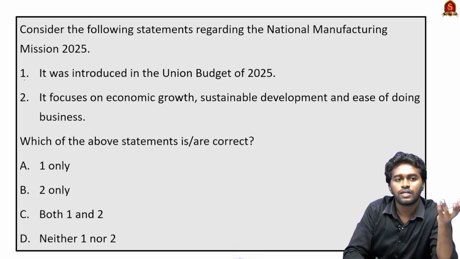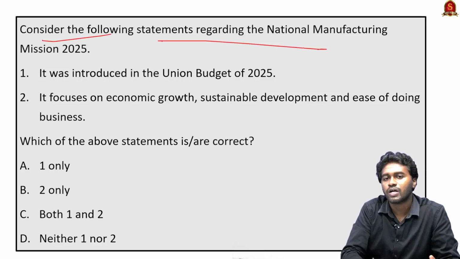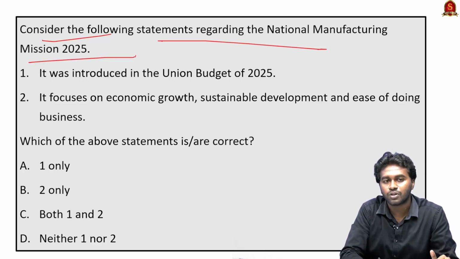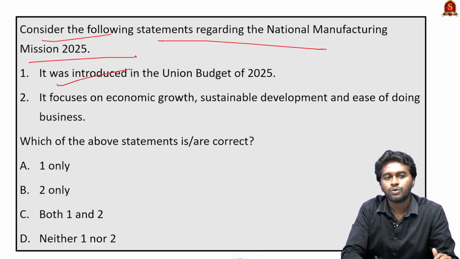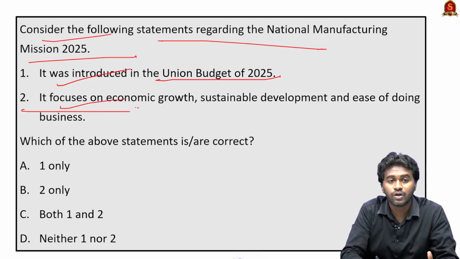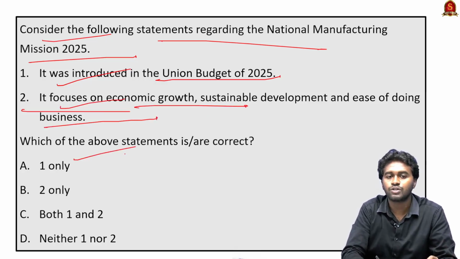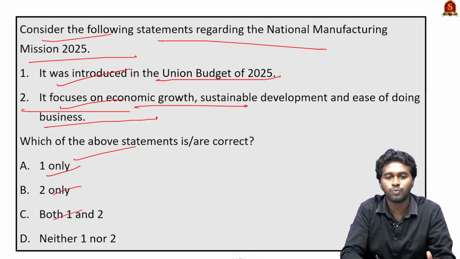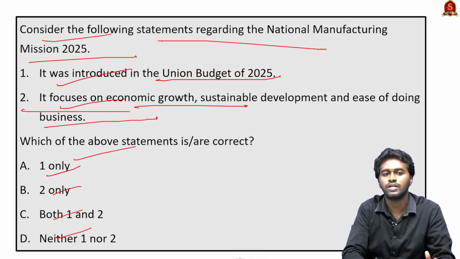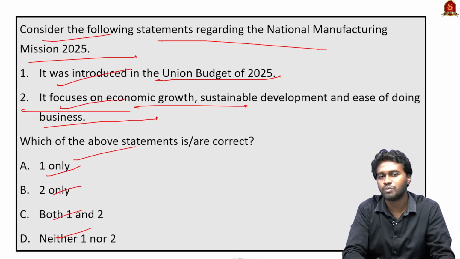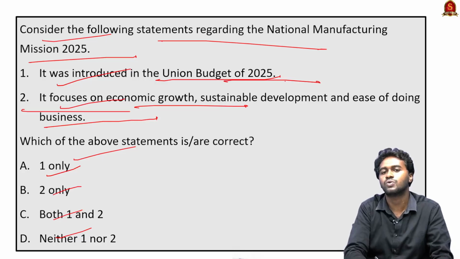Acceleration. And the next, consider the following statements regarding National Manufacturing Mission 2025. Statement 1, it was introduced in the Union Budget of 2025 and it focuses. Statement 2, it focuses on economic growth, sustainable development and ease of doing business. Which of the statements is or are correct? Option A, 1 only, option B, 2 only, option C, both 1 and 2, and option D, neither 1 nor 2. See, the National Manufacturing Mission was introduced in the 2025 budget only.